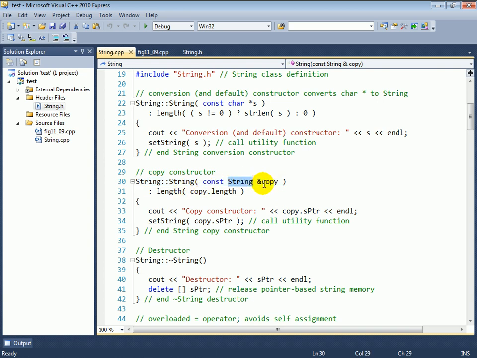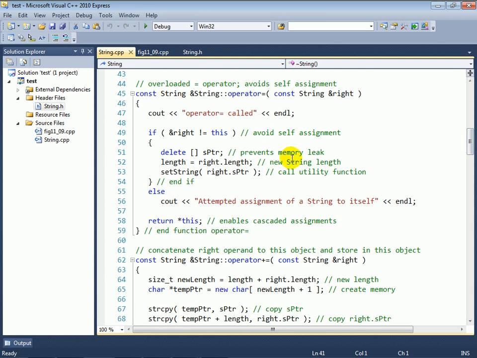It uses that string object's length member to initialize the new string object's length member. I show you that the copy constructor got called for pedagogic purposes, and I call setString to copy the underlying C-style string of the copy object into the one that's being initialized. And of course, in my destructor, I'm showing you that it got called and deleting the dynamic memory. The overloaded assignment operator is very similar in concept to what we did with the array class,